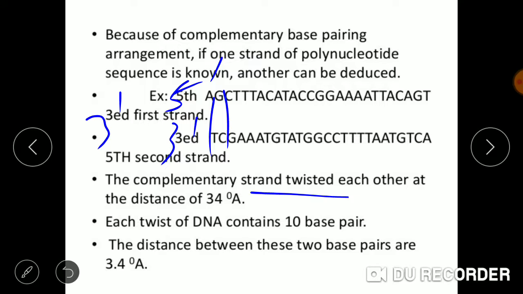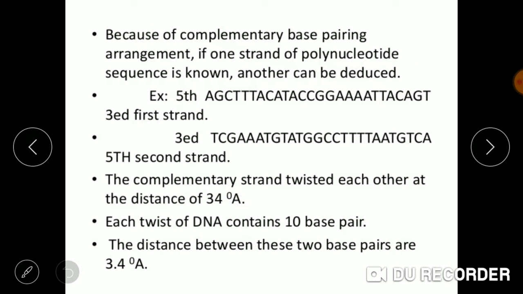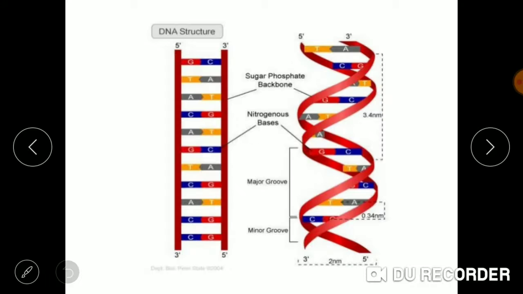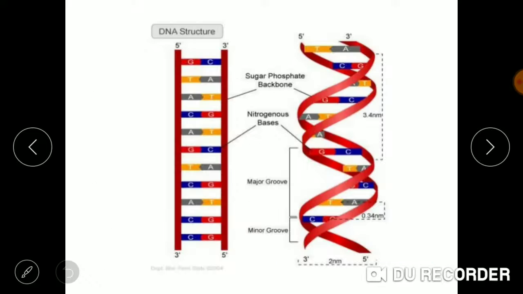The complementary strands twist around each other, and each twist is about 3.4 nanometer or 34 angstrom. Each twist of DNA consists of 10 base pairs. At least 10 base pairs will be present in each twist. The distance between two base pairs is 3.4 angstrom or 0.34 nanometer. The distance between two of the nitrogenous bases is 0.34 nanometer or 3.4 angstrom.